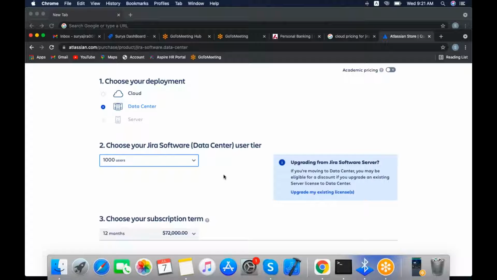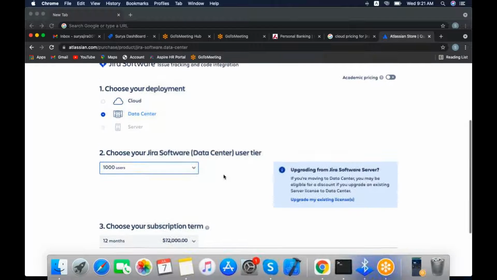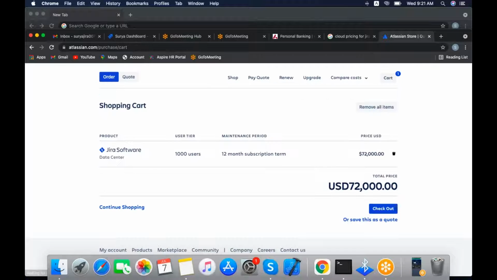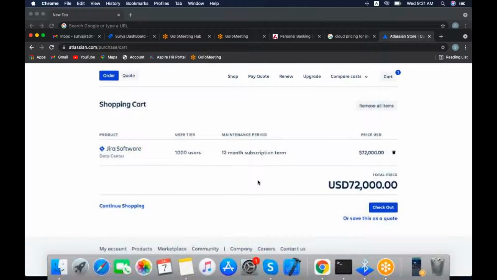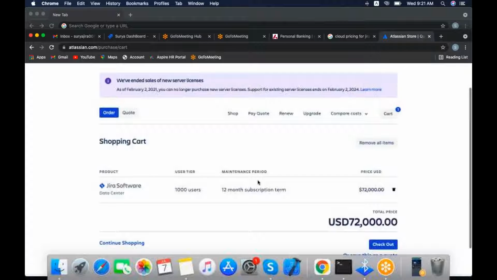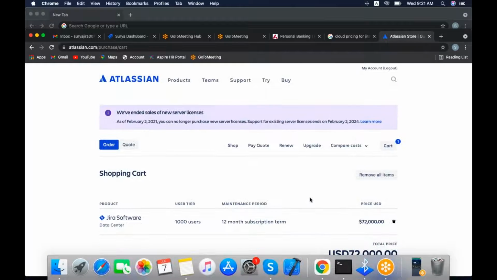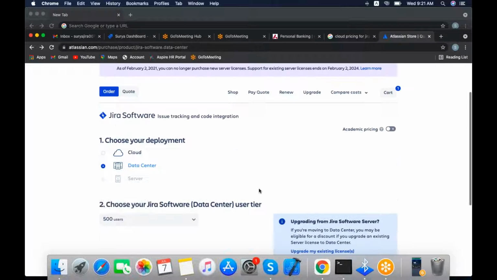How many users do you need a license for? You can select that number of users, and you will get the pricing. For 12 months, for 1,000 users, it is 72,000. Already it has been added to the cart. If you click on that, it will be added into the cart, and check. It will ask for details, and the team will be purchased. This is the process for purchasing cloud or data center.